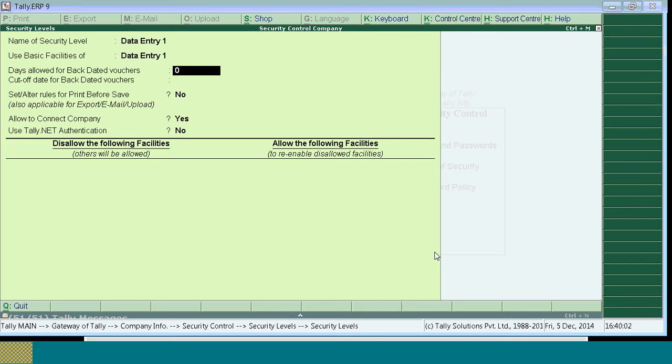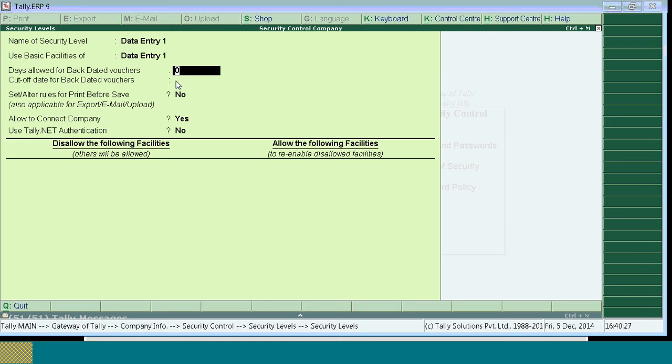They allow for backdated vouchers. By default, this field is set to 0. Enter the required number of days. The alteration or insertion of backdated vouchers can be done within the number of days mentioned from the date of last entry of vouchers.